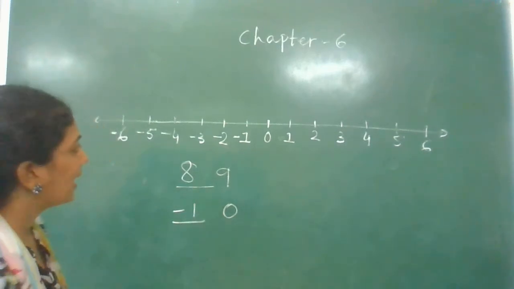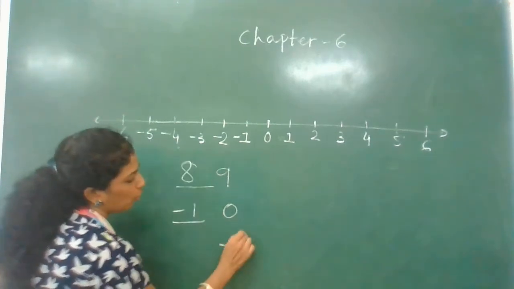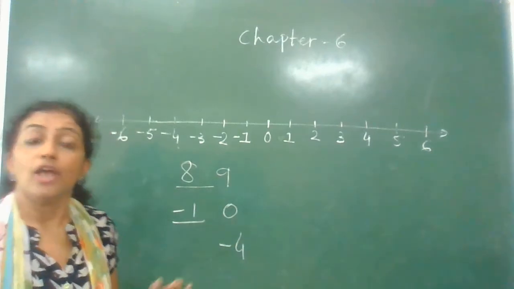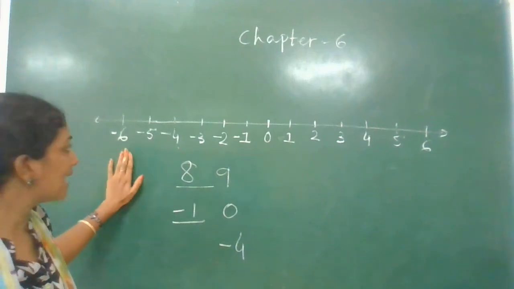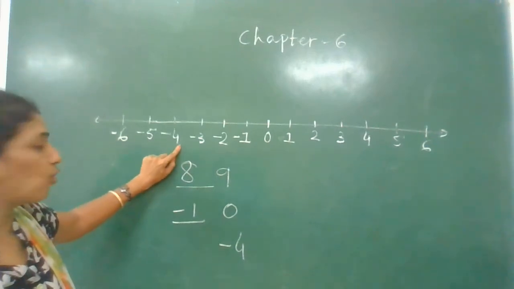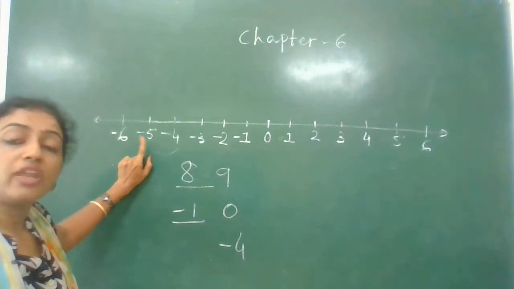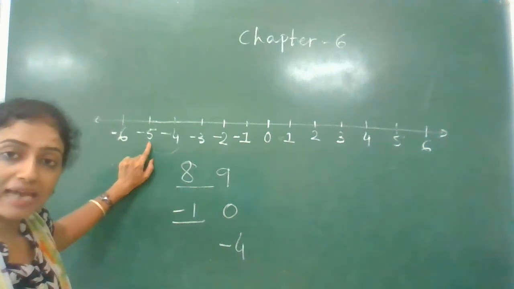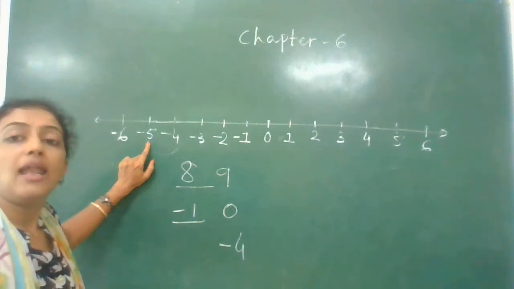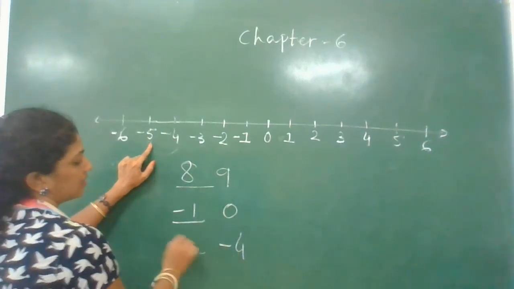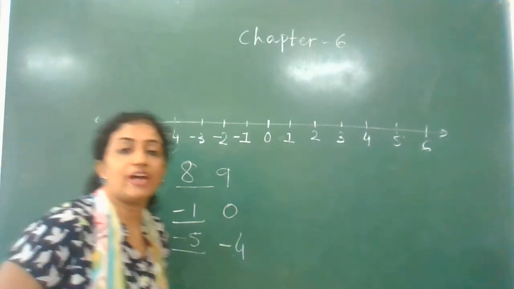Okay, now let's take a number -4. So what is the predecessor of -4? You have to see on the left side. So -4's left side -5 is there. So the number which is on the left side, it has the lesser value. Okay, so predecessor of -4 is -5.